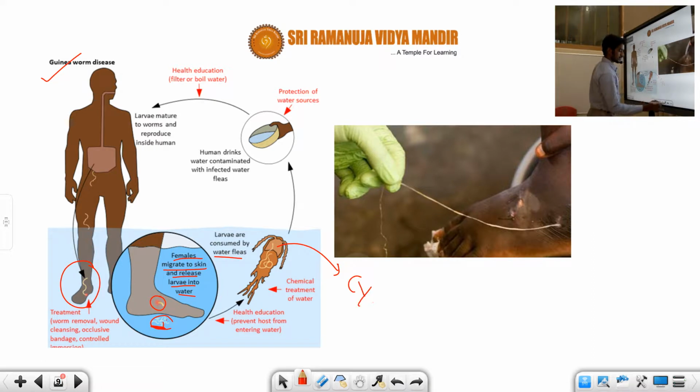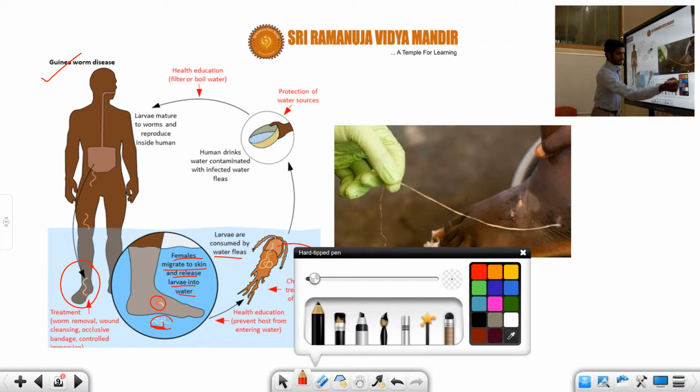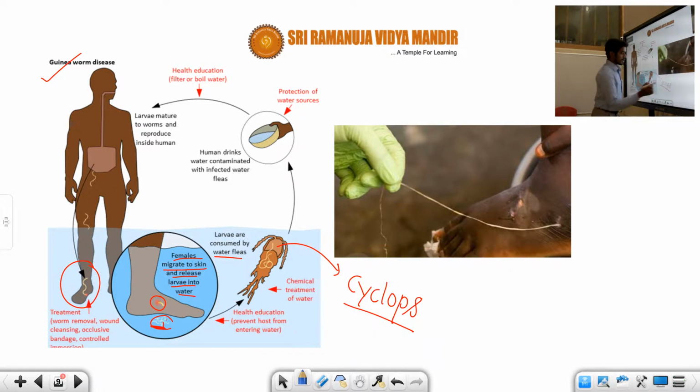Cyclops, water fleas. Now you can see this diagram. This part represents the larval form.